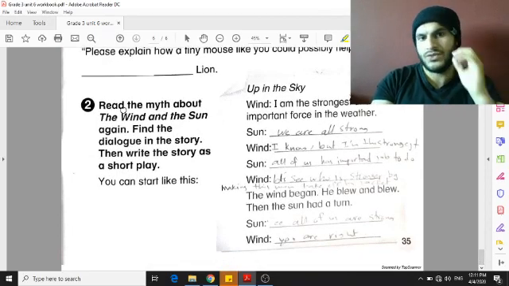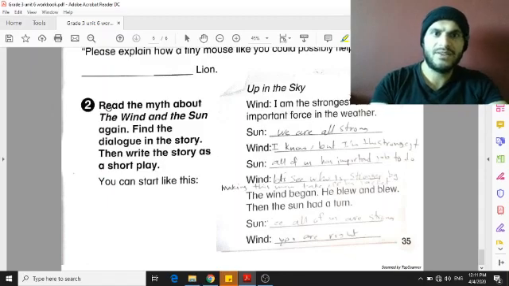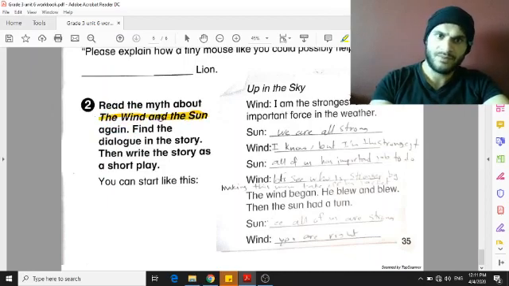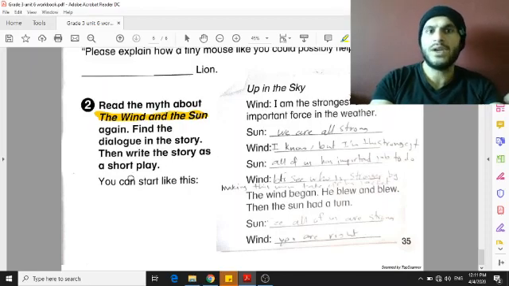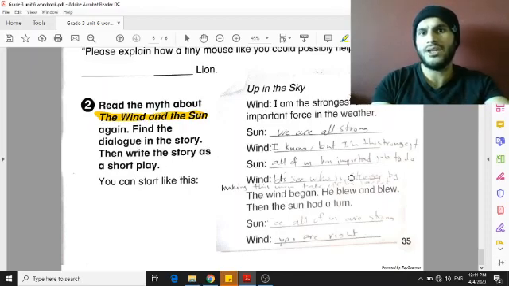And in exercise 2, this is the last exercise. Read the myth of the wind and the sun one more time. And we are going to find the dialogue in the story and rewrite it. Now here I gave you an example. I wrote it myself.